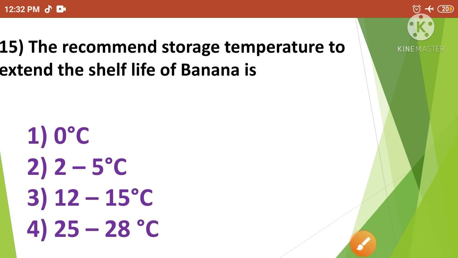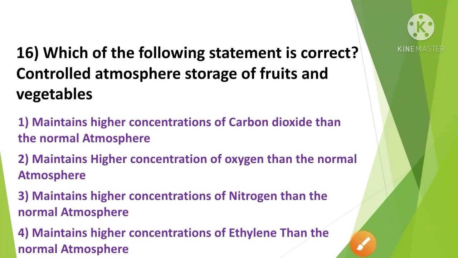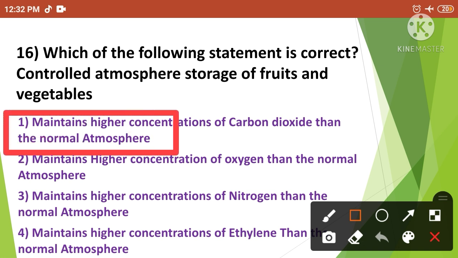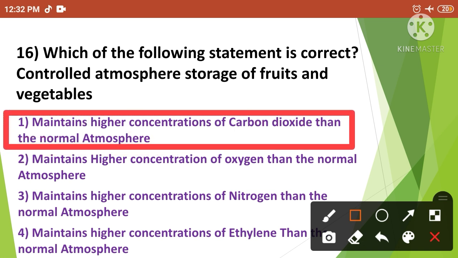Then next: which of the following statements is correct? Controlled atmosphere storage of fruits and vegetables. The correct answer is option number 1. So the controlled atmosphere storage of fruits and vegetables maintains higher concentration of carbon dioxide than the normal atmosphere.